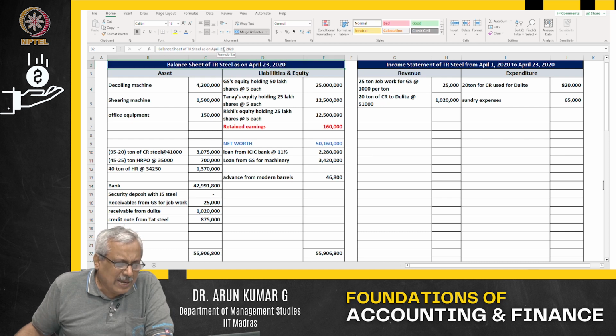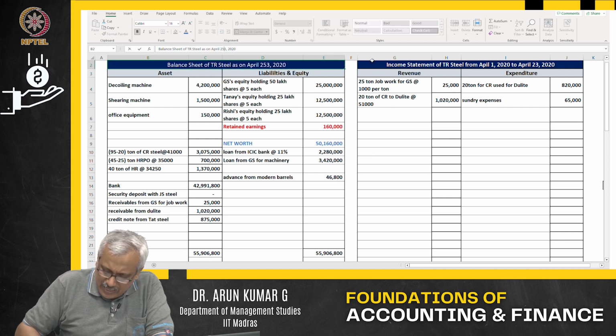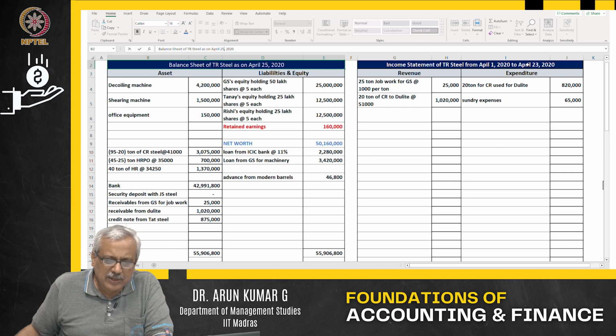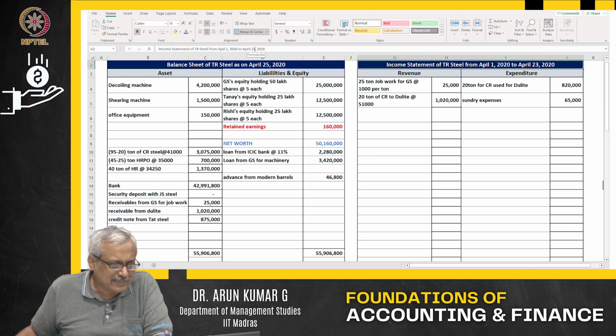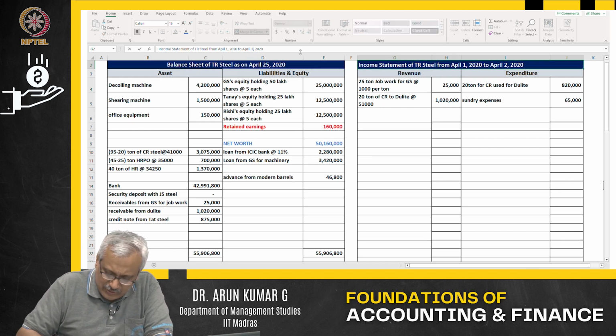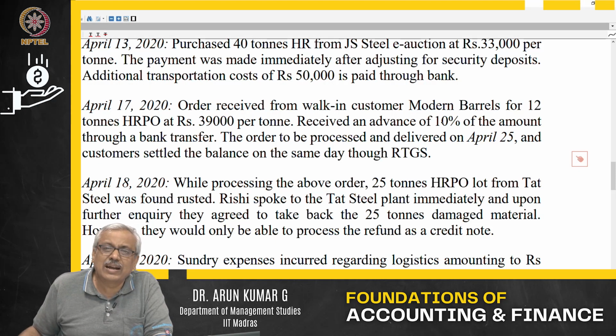Now we move to the April 25th. April 25th transaction. What is April 25th, sir? There is no transaction listed. Please go back and refer to the transaction dated April 17th. You see that model barrels, these were delivered on the 25th. That means what? 12 tons of HRPO.